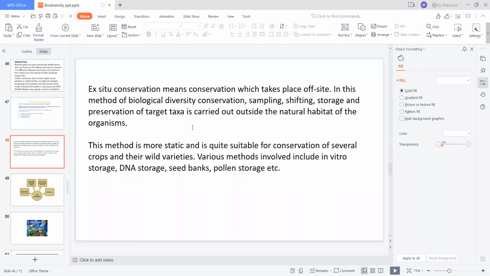So here we are conserving plants and animals in places other than their natural habitat. They are transported to other places and stored using preservation methods in other areas. So we are conserving, sampling, shifting, storing and preserving the target taxa. Here it may be both plants and animals. So, ex situ conservation of plants.